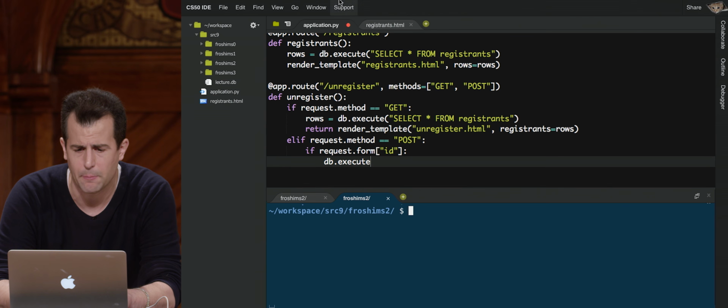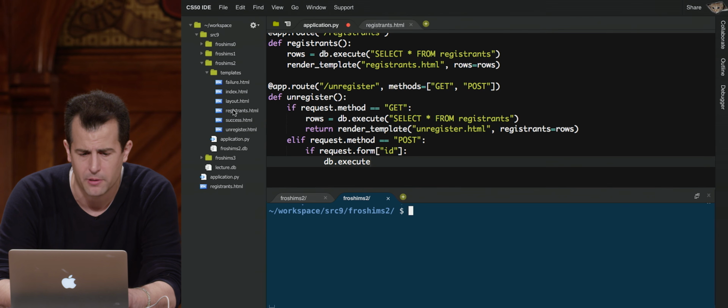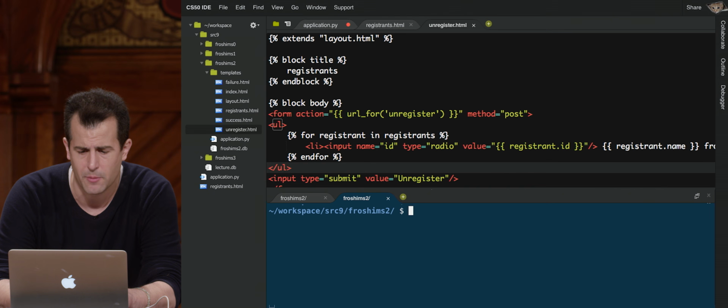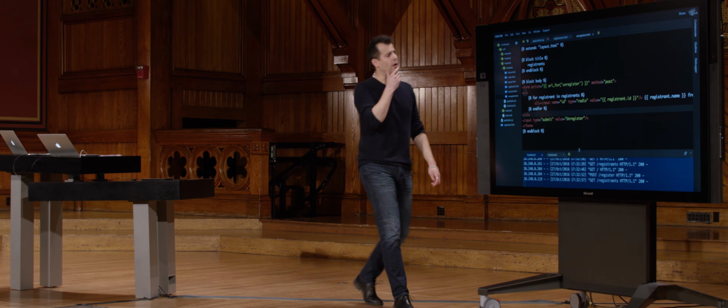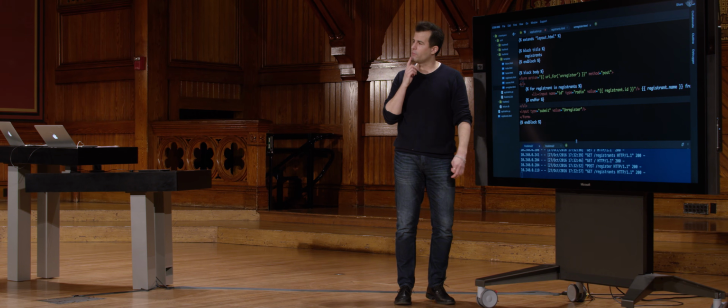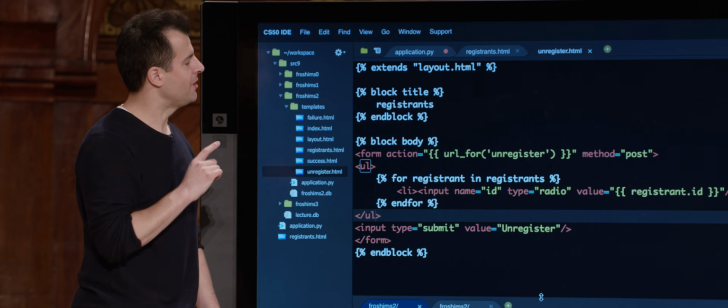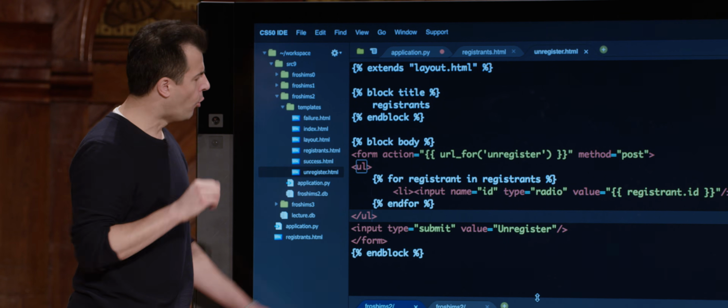Let me go ahead and see the template first. I think we need to see this. Let me go into FrostJams 2, and I whipped this one up in advance. Unregister.html. Let's go ahead and do this. So on registrants.html, I just spit out an unordered list of all of the registrants. In unregister.html, I'm going to add a little bit more.